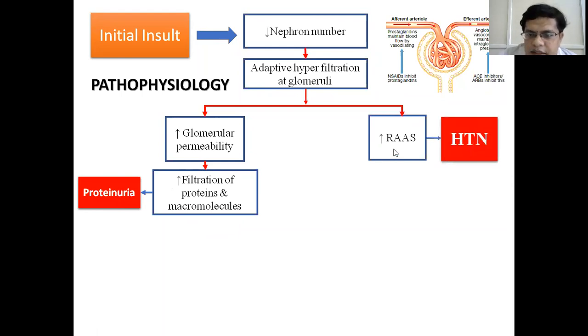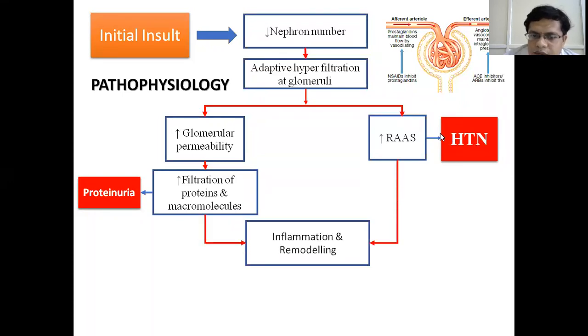And we have already seen that renin-angiotensin plays an important role in the maintenance of blood pressure. So increased angiotensin 2 levels causes vasoconstriction, increased sympathetic activation, and increased antidiuretic hormone levels, which cause hypertension. So the proteins and the macromolecules which filter down into tubules ultimately lead to inflammation and remodeling.